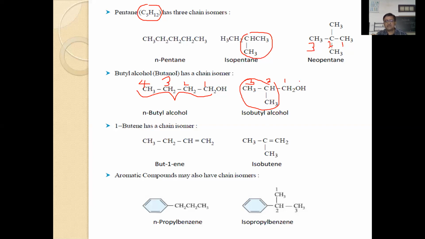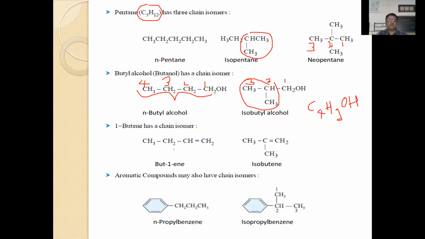In both cases, the OH group remains the same. The structure of carbon is branched chain here, and normal chain there, but the molecular formula is C4H9OH. When you count, here 4 carbons, and here 3 from this and 4 from these 2 carbon atoms, 7 plus 2, 9. So C4H9OH or C4H10O it is.